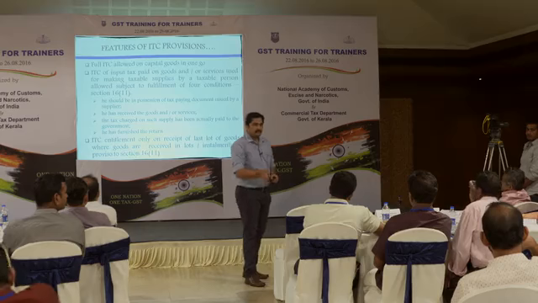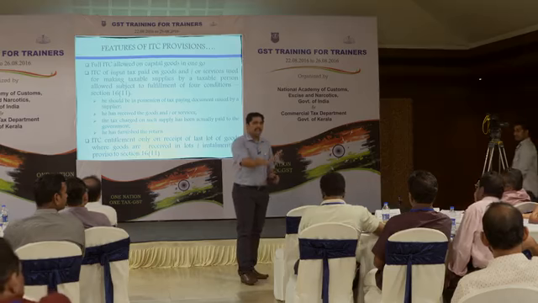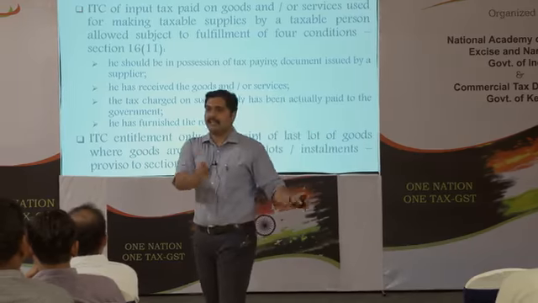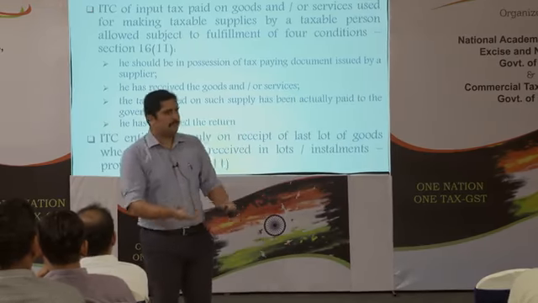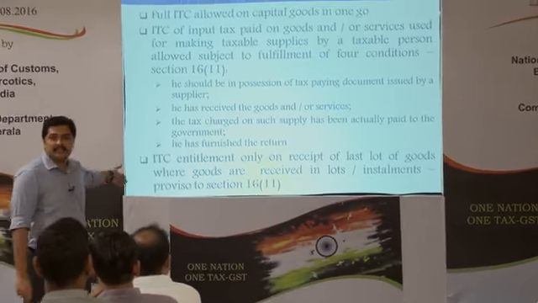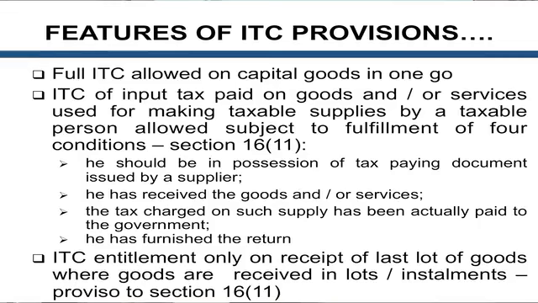Actually paid means he has to pay tax. Payment of tax includes tax paid through cash and through credit. There's no problem with paying in cash or in credit. It can be paid any way you want. But tax has to be paid either by credit, because he's eligible for the credit, so he can utilize the credit. There's no problem with that actually. And he should have furnished the returns. These 4 are very important for a person to take the credit actually.